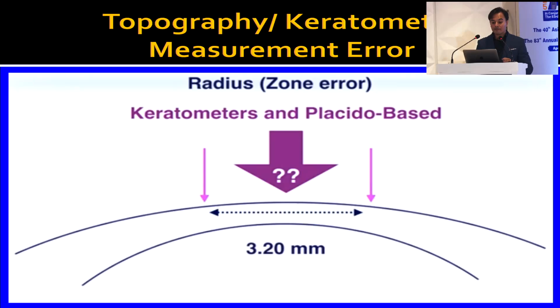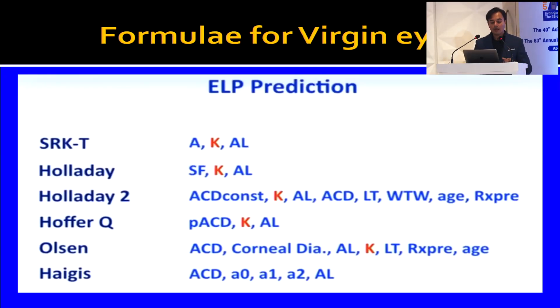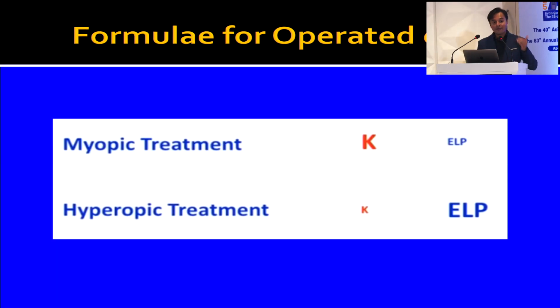The second error is the topography error. The real keratometry, which is most important for us, is from the center of the cornea, but all our topographers actually take it at 3.2 millimeters away, and that is why we get the second error. And the most important error is the formula error, and that happens because all our ELP prediction formulas depend on keratometry, as you can see here, except for Haigis, and therefore all these formulas will lead to erratic outcomes with your IOL power calculation. So in general, if somebody has undergone a myopic LASIK, the patient will have overestimation of keratometry, underestimation of ELP, that leads to underestimation of IOL power, thus leading to hyperopic surprises.